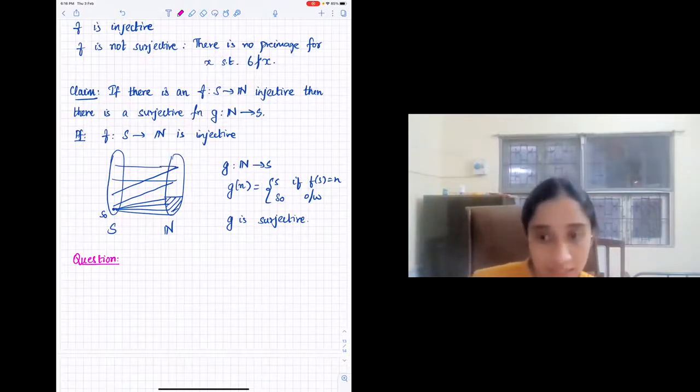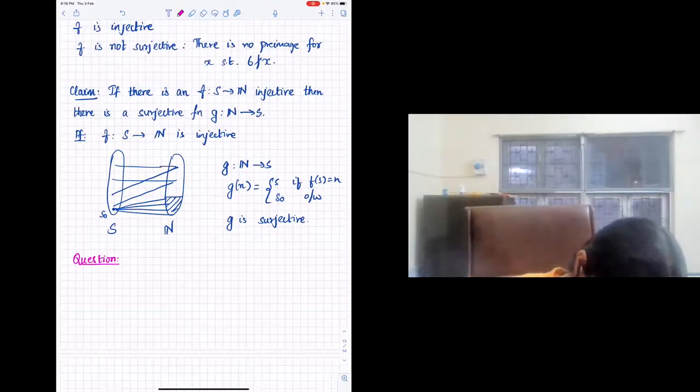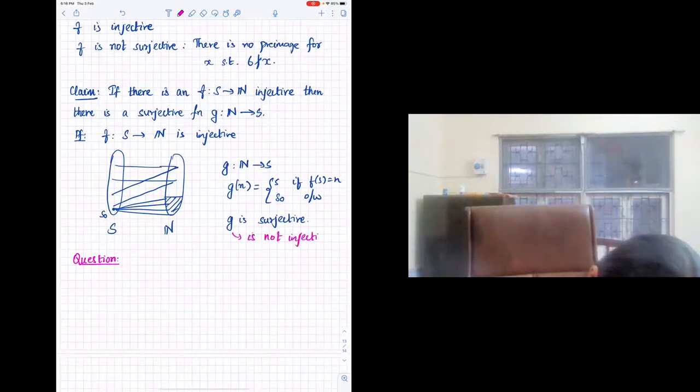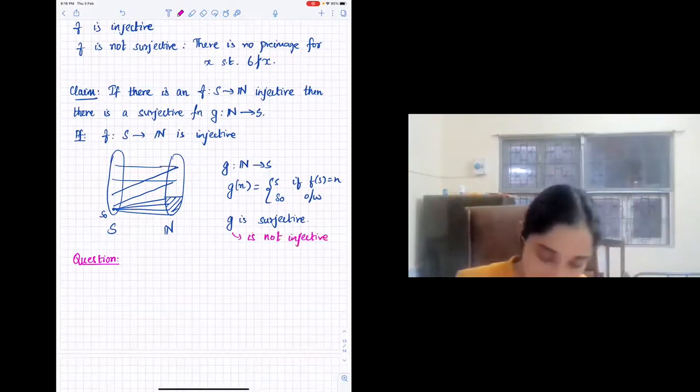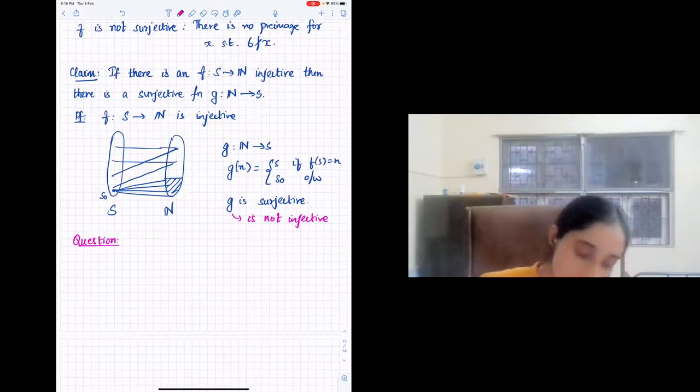It seems unclear at the moment because G is not an inverse of F. Otherwise, you could probably do some massaging and do it. You can try to compose. But whatever you do, it is clear that G is not injective. It is definitely many to one. And the F that you started with is not surjective. If it is surjective, then you directly have a surjective map. So if you have an injective map that is not surjective, then you can always come up with a surjective map. That's what this is.